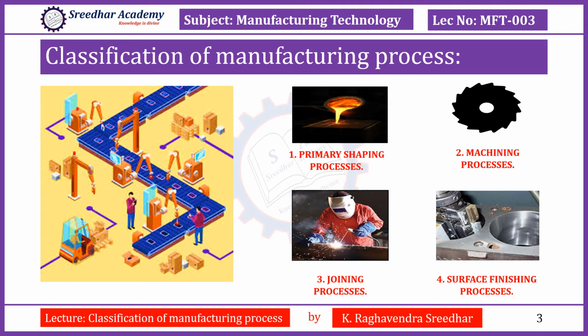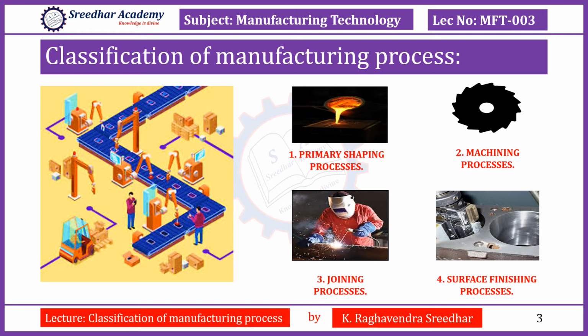And next one is the joining process. Whenever larger lengths of standard sections are required to be produced, or when several small pieces or components need to be joined in order to fabricate a desired structure, we need to opt for this joining process, for example welding or riveting, etc. And next one is the surface finishing process. It is intended to provide a good surface finish. When the surface finish and texture of the surface material is of higher importance to the end user, then we need to opt for this surface finishing process.